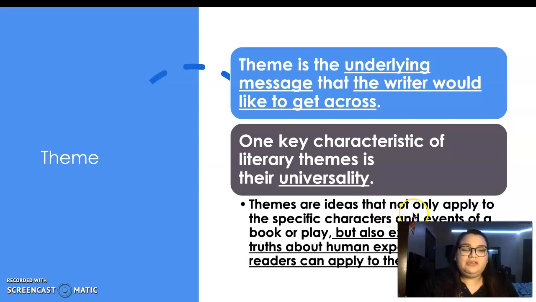So themes are ideas that can not only apply to specific characters and events of a book or play, but also express broader truths about human experience that readers can apply to their own lives. So again, theme is the underlying message. What is the message that the author is trying to get across?